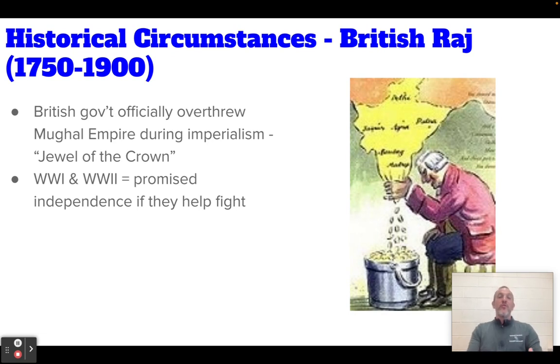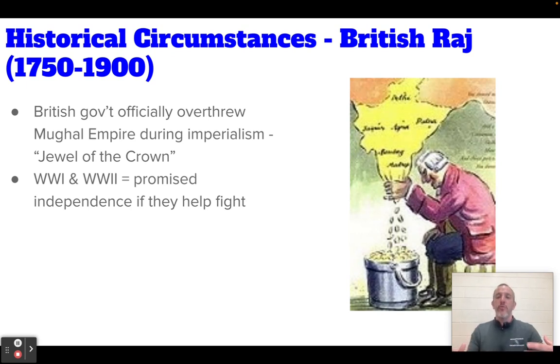From the 1750-ish through 1900, the British government was increasing in its power in India, and they eventually overthrew the government in India, which was called the Mughal Empire. We talked about this. This is a review. We talked about the Mughals. We talked about India being conquered by the British, and when the British government overthrows them, they take control of the subcontinent, and they refer to India as the jewel of the crown.